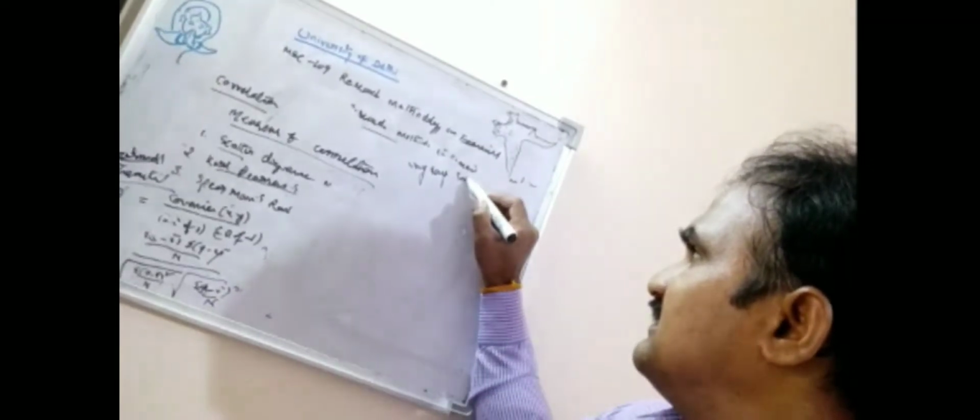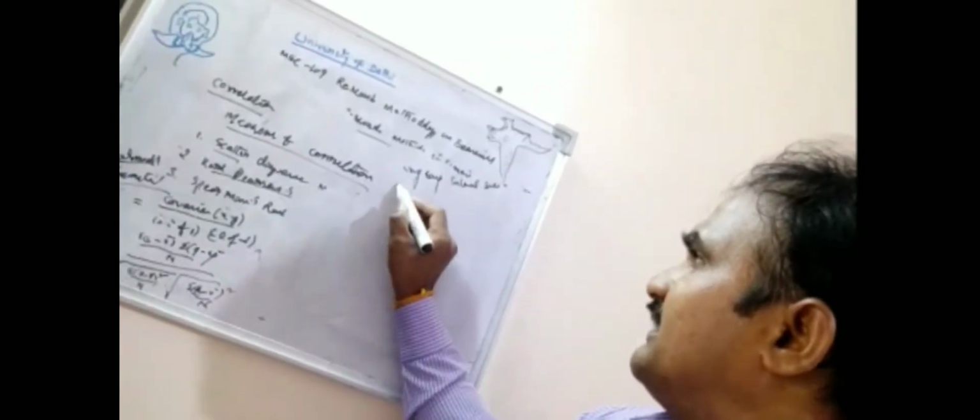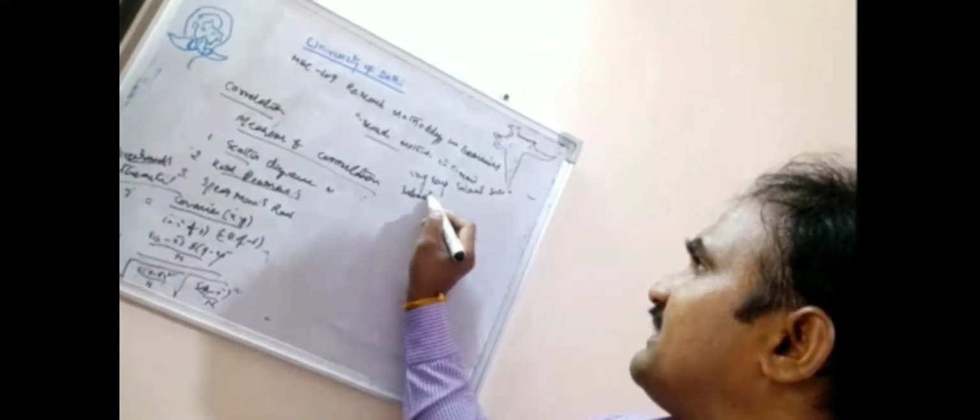If the two variables' values, the interval scale values, are very large, then you can use the indirect method.